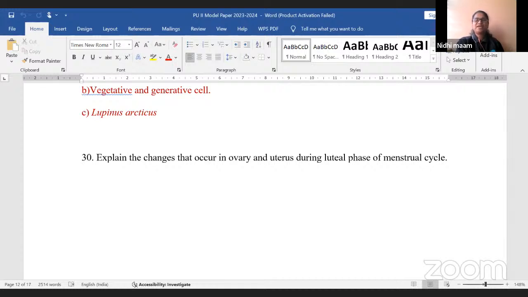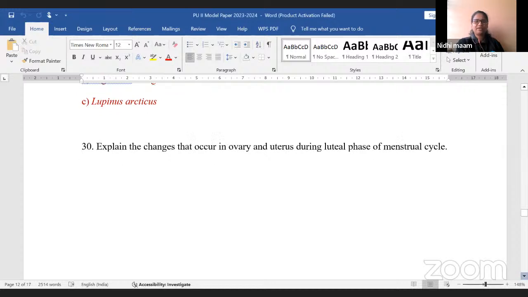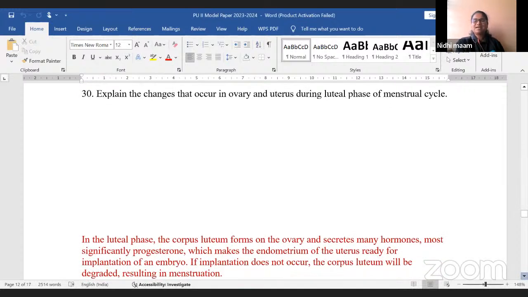Okay. 30th question. Explain the changes that occur in ovary and uterus during luteal phase of menstrual cycle. Quickly. The ruptured part of Graafian follicle transforms into yellow body called corpus luteum, which secretes large amount of progesterone. Good. Priyanka answered it. I appreciate the answer. Instead of typing this many sentences, if it is a big problem, do respond through the mic. It will be okay if you respond through the mic. It is exactly right, Priyanka.